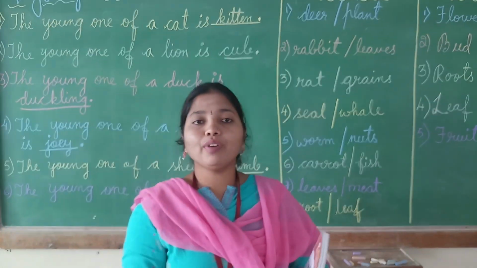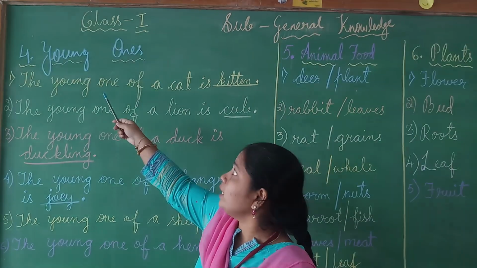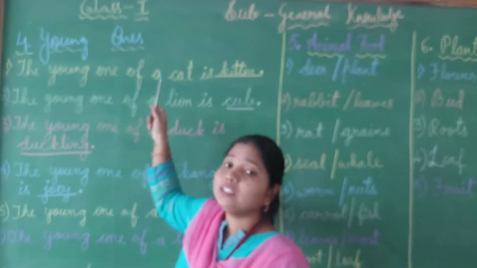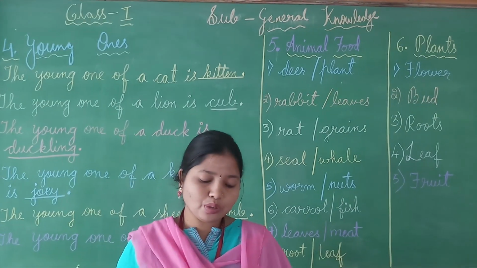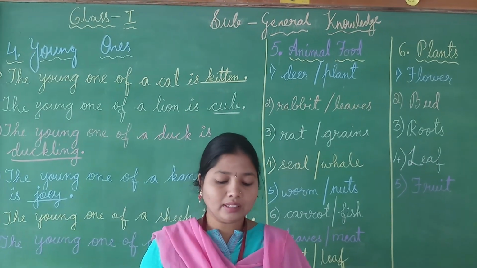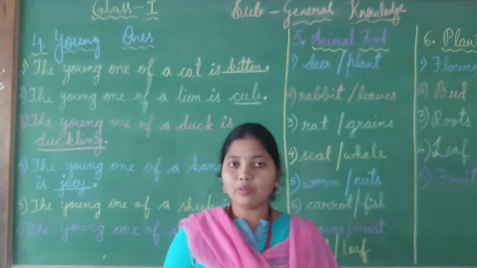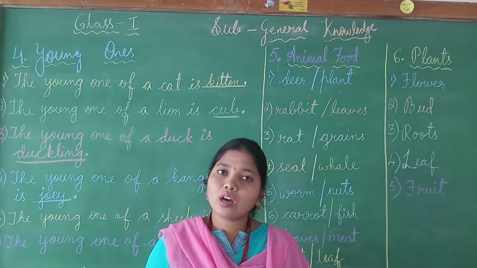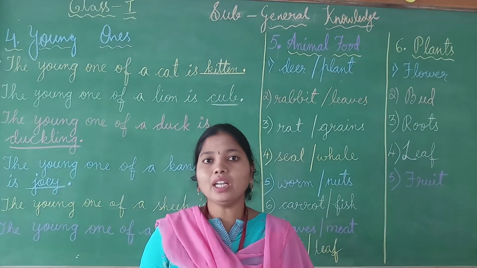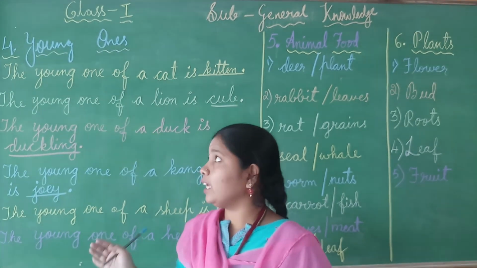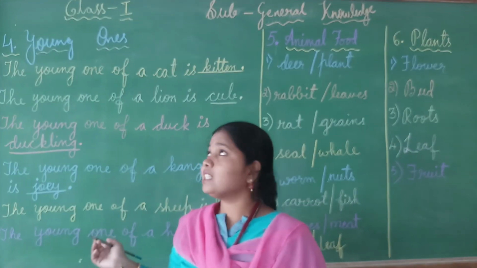On page 235, what heading are you seeing, children? You all are seeing the heading young ones, Y-O-U-N-G, young ones. Like humans, animals and birds too have young ones. These young ones are called by special names. Like you, as human beings, animals also have their young ones, and those young ones are called by some special names. Now let us study how they are called by special names in this chapter.